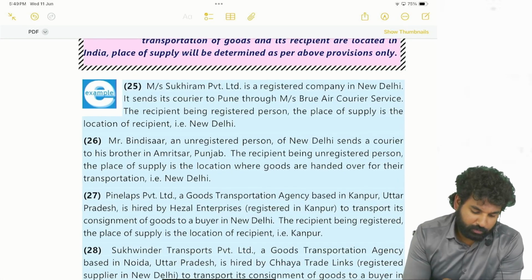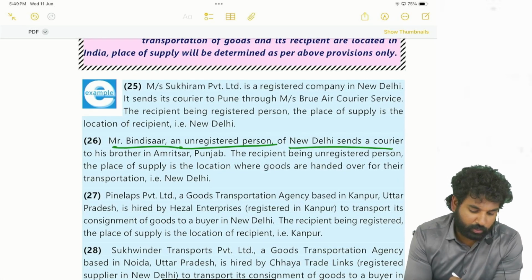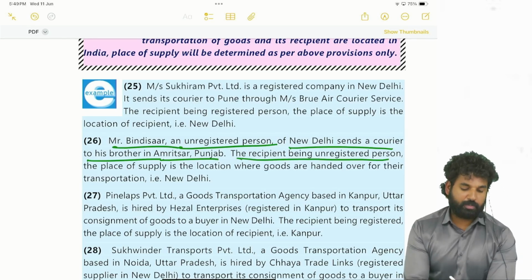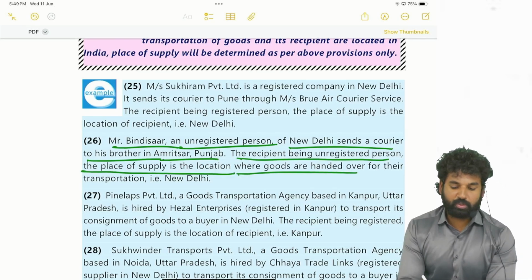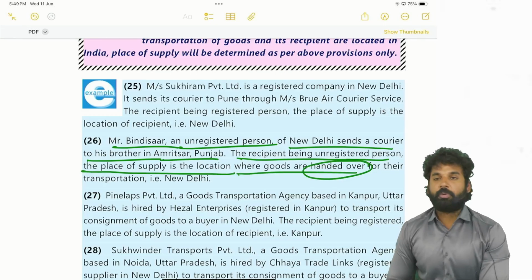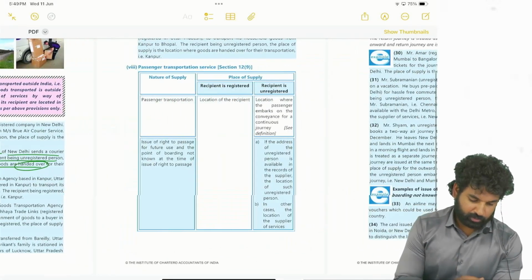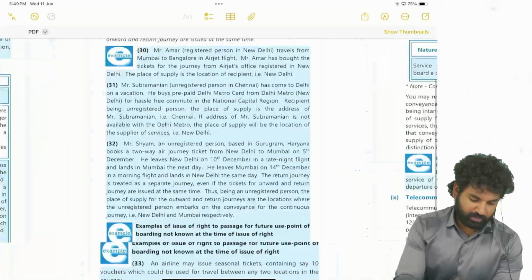See here, Mr. Bindi, an unregistered person of New Delhi, sends a courier to his brother in Amritsar, Punjab. The recipient being an unregistered person, the place of supply is the location where the goods are handed over for their transportation, that is New Delhi. Okay, right. So next, transportation of passengers.